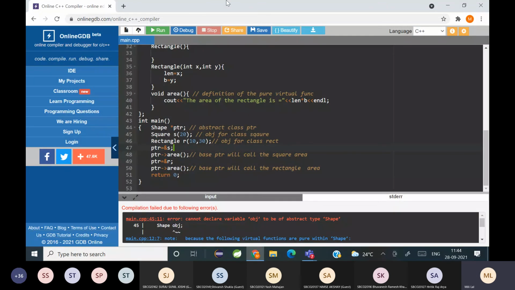So in that case, what happens? There will be a memory leak. Understood? So to avoid that, you will have to use a virtual destructor. I'll be taking that session in the next lecture.